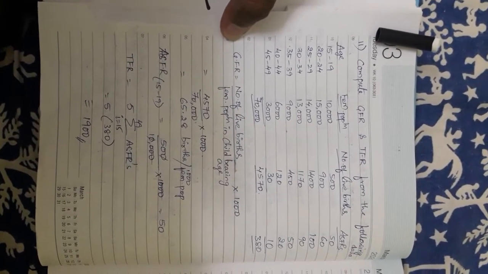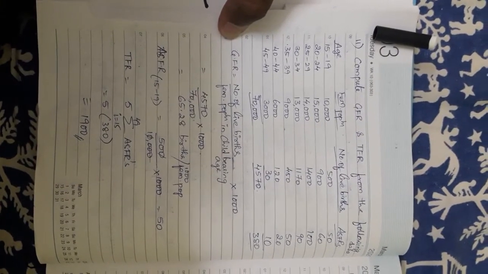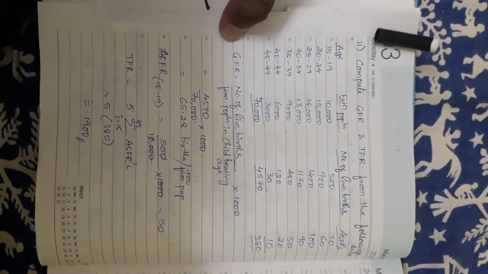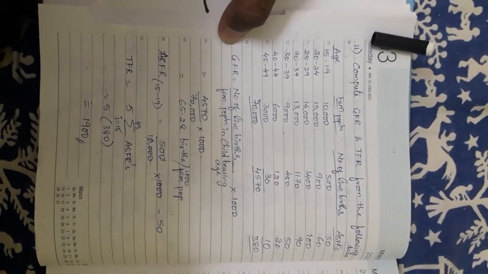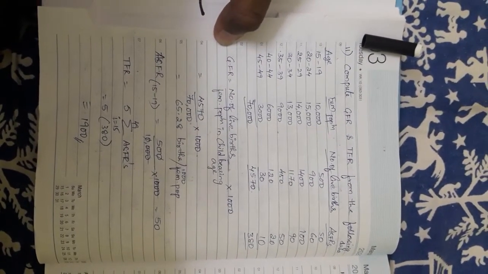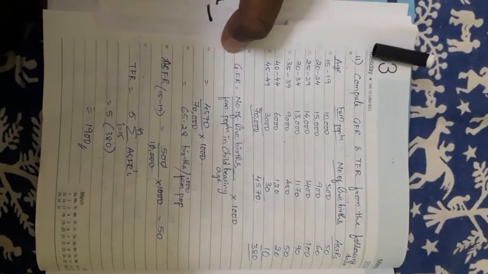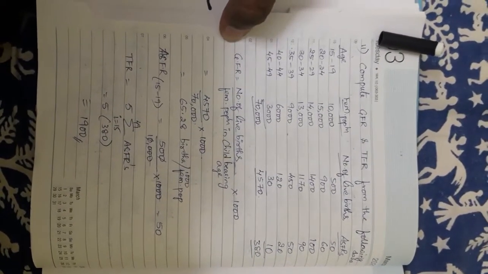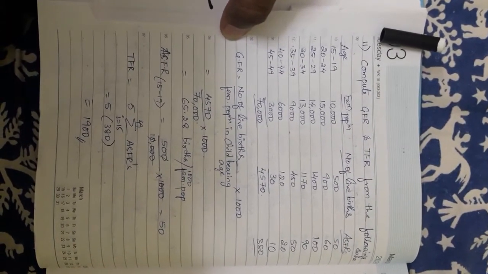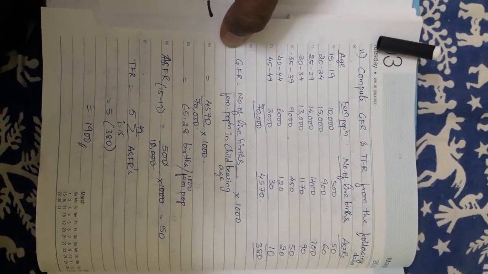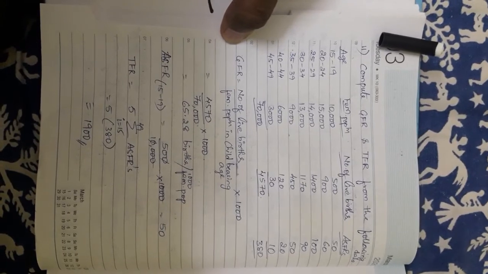Just count it: 15, 16, 17, 18, 19, a 5 gap. Next, 20 to 24: 20, 21, 22, 23, 24. Similarly for all, 45, 46, 47, 48, 49. Is a magnitude of 5 given or not? Yes, it is given. Now only the female population, right? Childbearing 15 to 49 only is given, right?